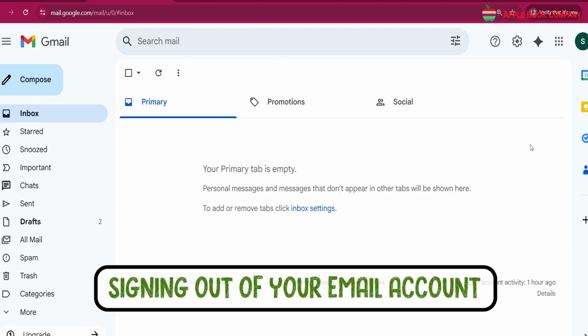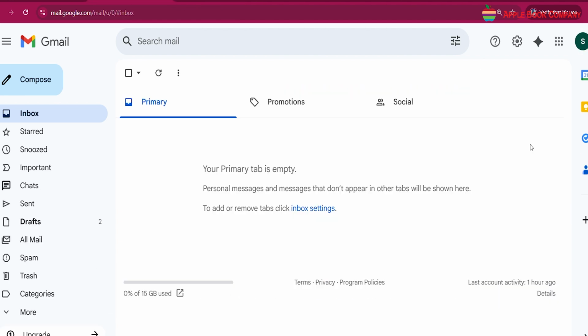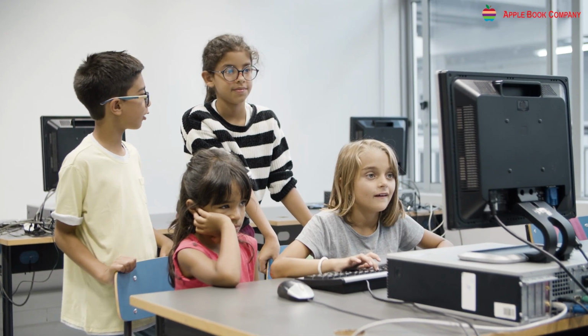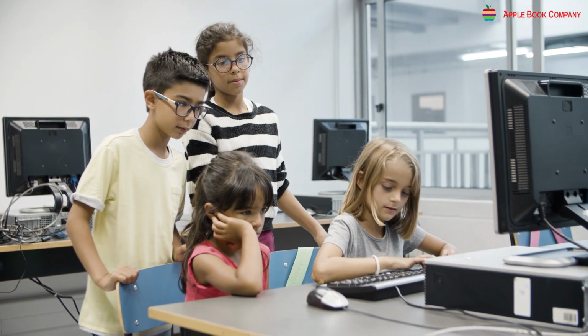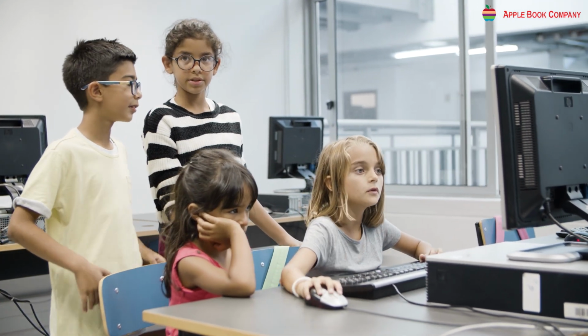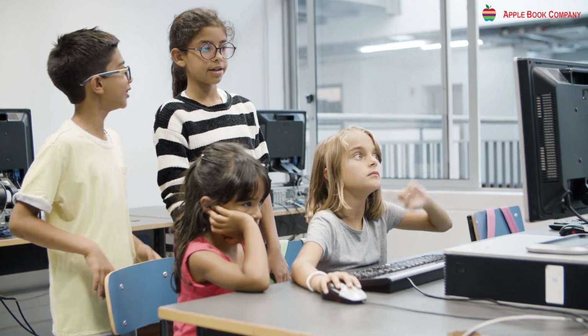Signing out of your email account. Signing out of your email account is essential, especially when you're using a shared or public computer. It keeps your account secure and prevents others from accessing your emails. To sign out, follow these steps.